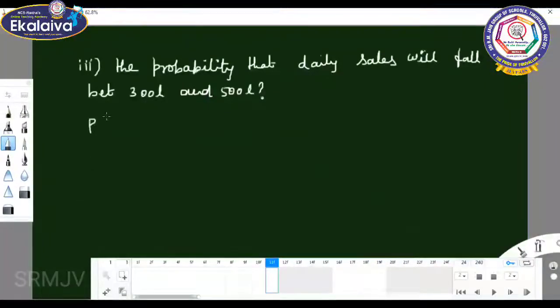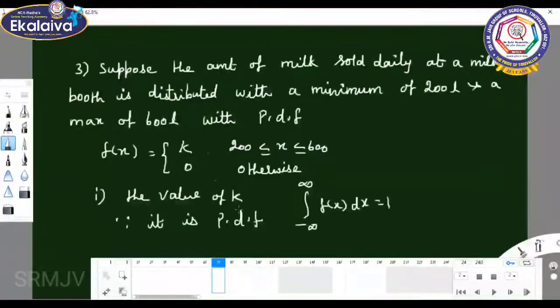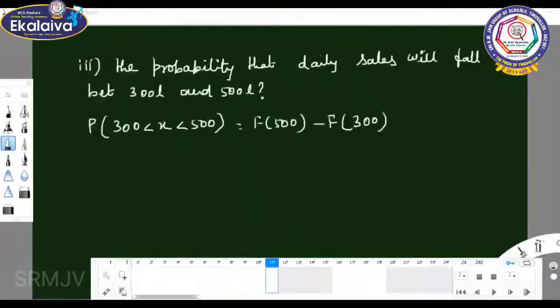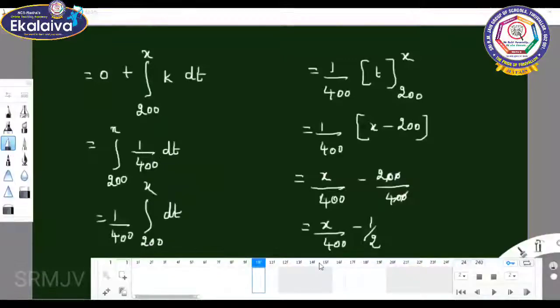You can take it as P of 300 less than x less than 500, which equals F of 500 minus F of 300, because it is a continuous function. For the in-between values, 200 to 600, you take x by 400 minus 1 by 2.